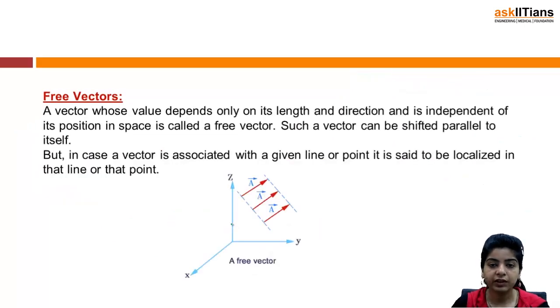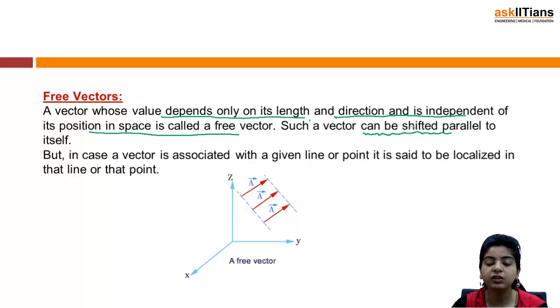Next we have free vectors. A vector whose value depends only on its length and direction and is independent of its position in space is called a free vector. So when we take into account only the length and direction, but the vector is independent of its position in space, that is called a free vector. And according to its definition, it is quite obvious that such a vector can be shifted parallel to itself, because it is independent of its position in space, so we can just shift this vector parallel to itself.